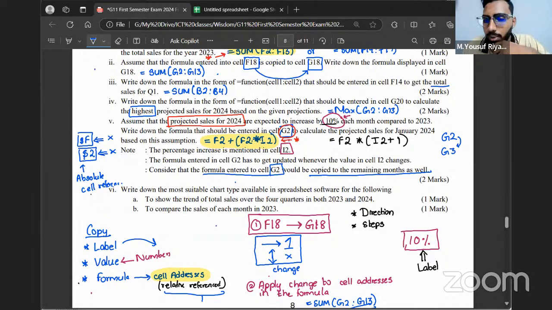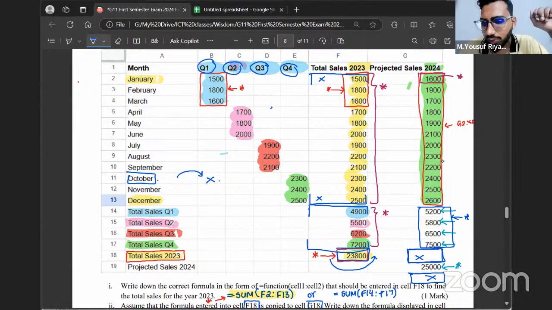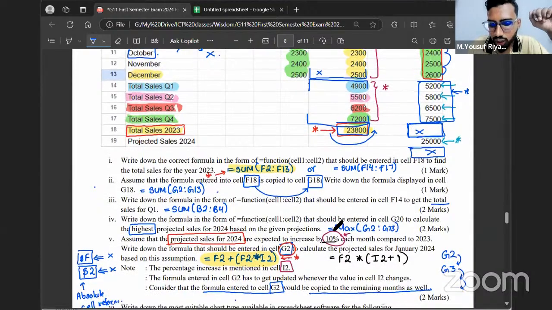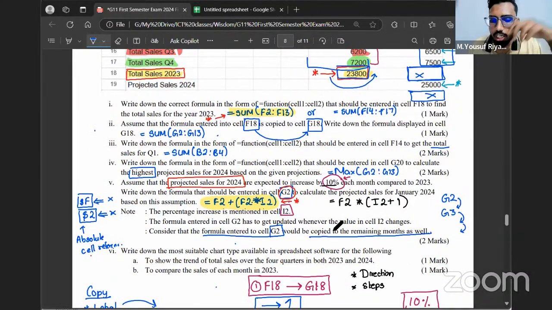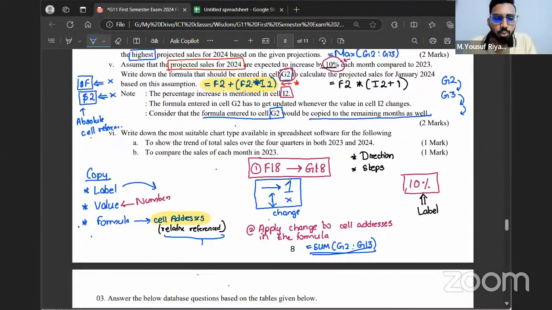Now when I copy from one cell to another, like the G2 cell, G3 cell, G4 cell, if I copy this formula for other months as well, what will happen is because we are jumping rows, in the cell address, only the row gets changed. So to keep the row fixed, what you can do is write the answer like this.